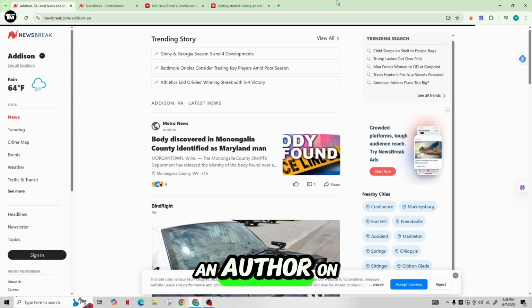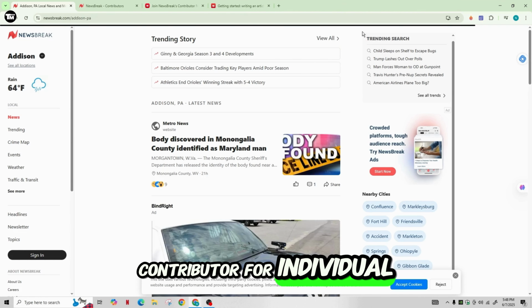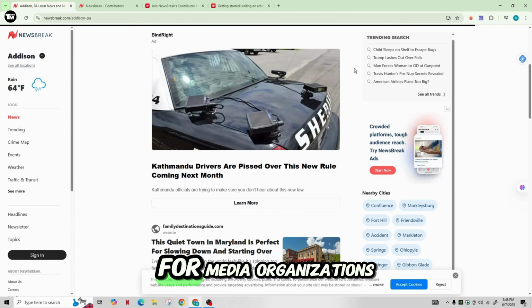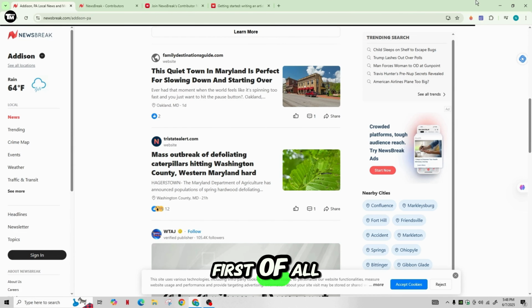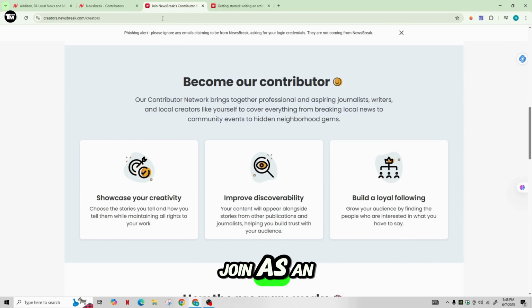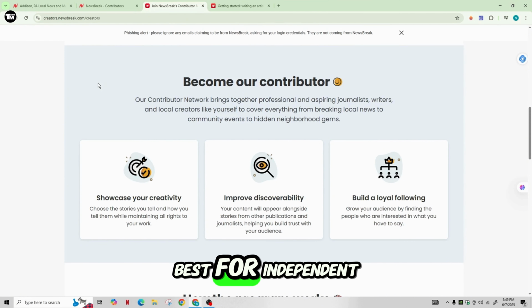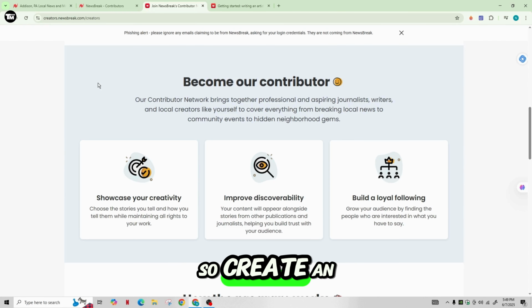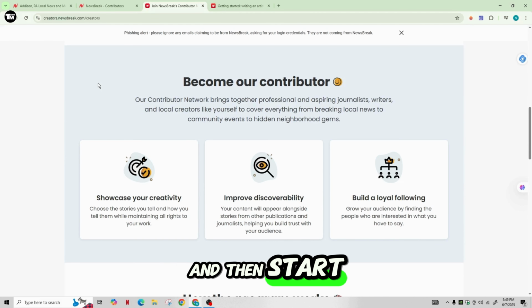So to become an author on Newsbreak, you can join as either a contributor for individual writers or a publisher for media organizations. And here's how you can get started. First of all, you need to go ahead and join as a contributor, which is an individual writer. This option is best for independent journalists, bloggers, and local content creators. So create an account and complete your profile by inputting all the information correctly, and then start publishing.